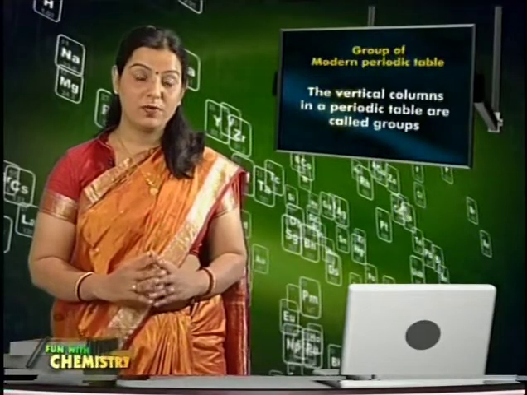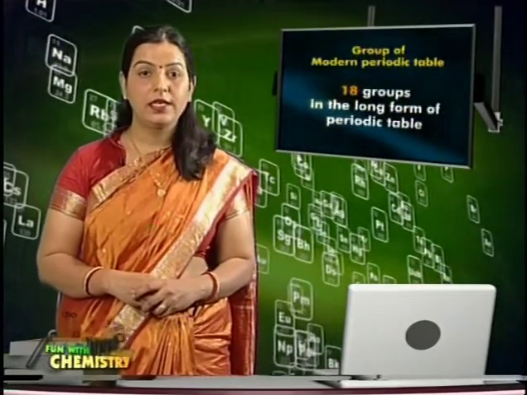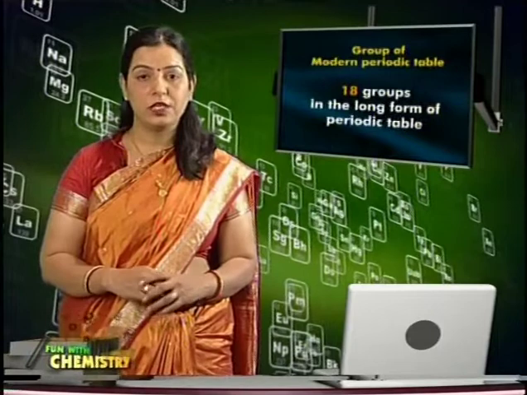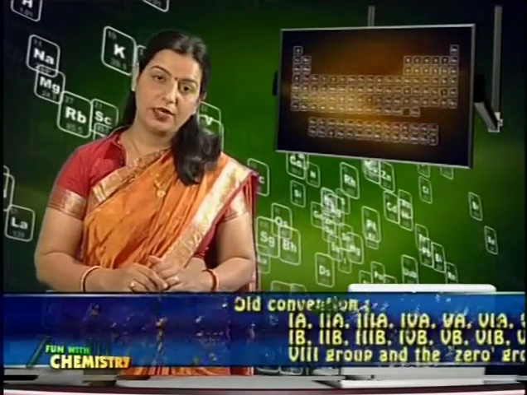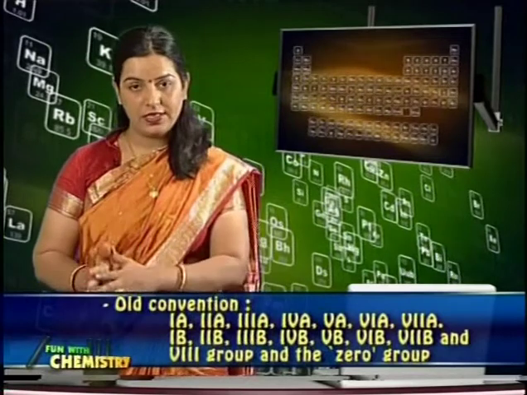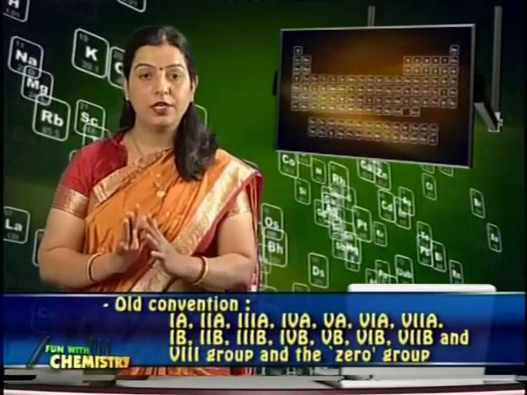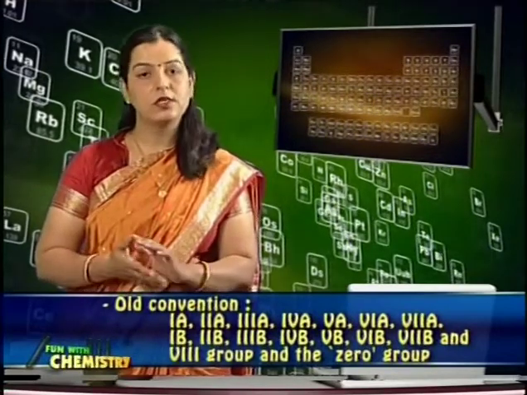The vertical columns in the modern periodic table are known as groups of the periodic table. There are 18 vertical columns or groups in the modern periodic table. These are numbered from 1 to 18 according to modern convention, but according to the old convention these are numbered 1A to 7A, 1B to 7B and the 8th group, all in Roman numerals, including the 0 group.